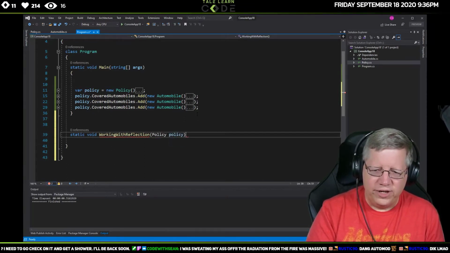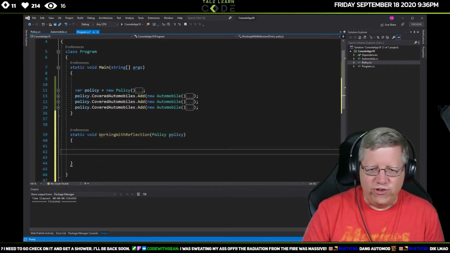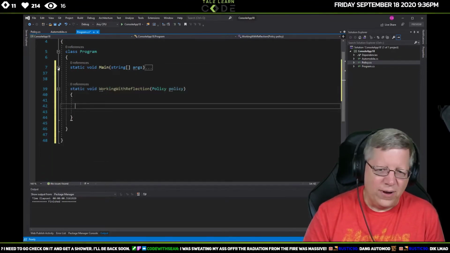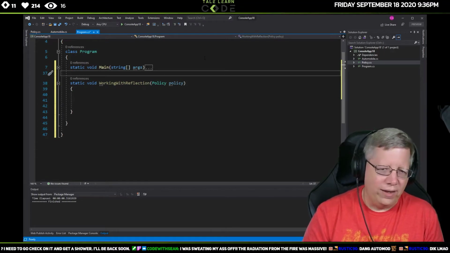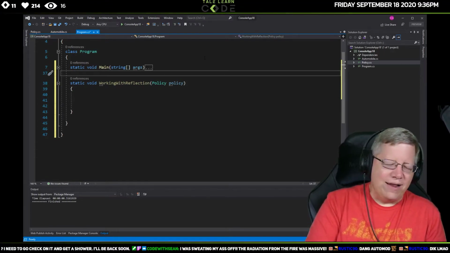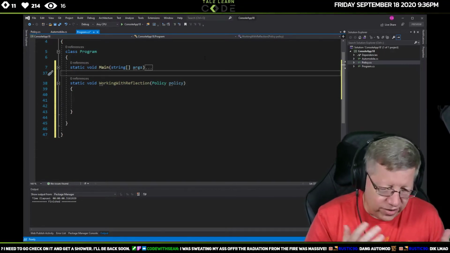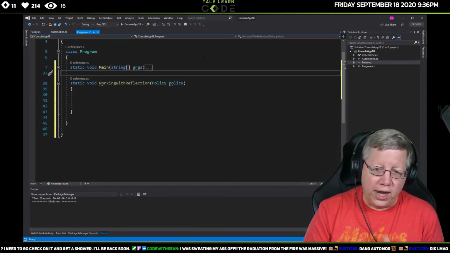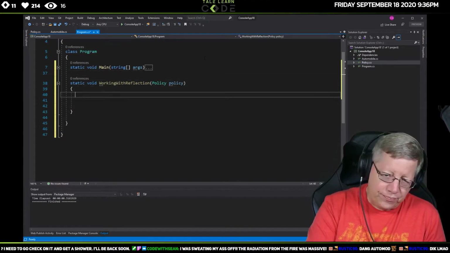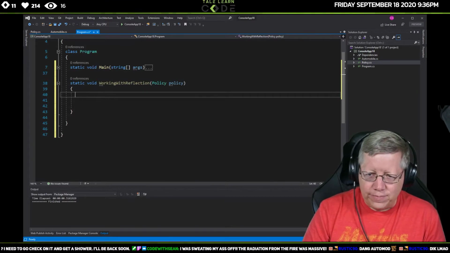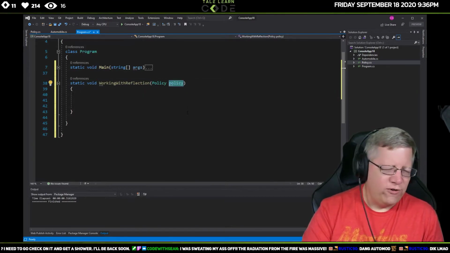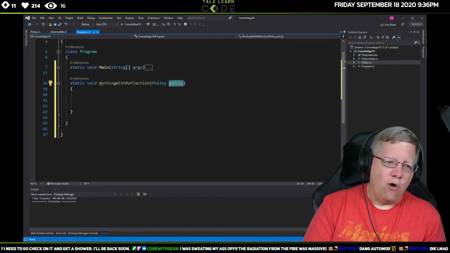We'll just call it policy. I'm really just doing this to keep it clean and separated from where I'm creating data, because what we're acting as if we don't even know what's actually in there, because that was the question I received the other day. So now I have this policy, but for different reasons, I might not know what exactly is in there.